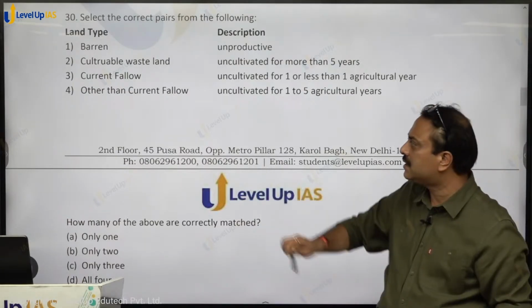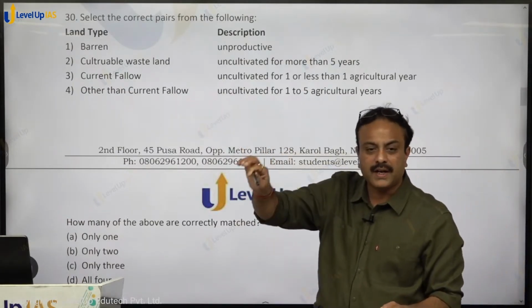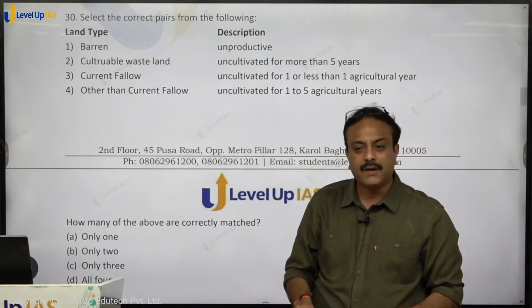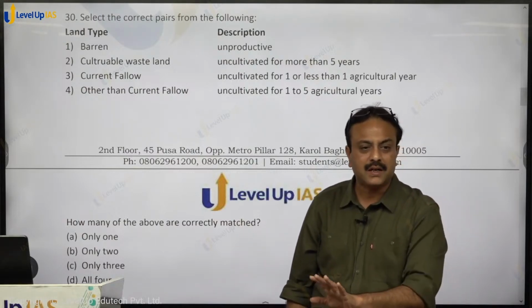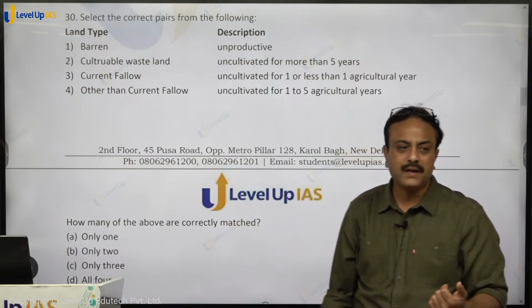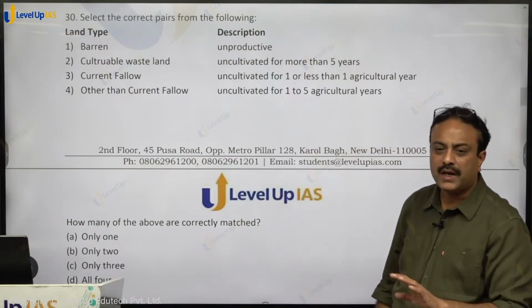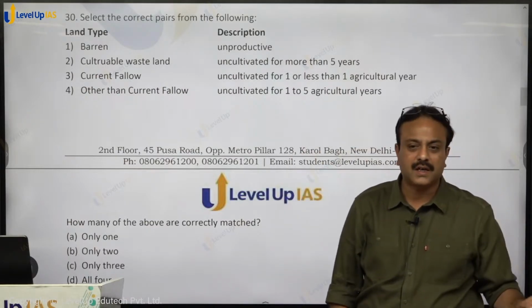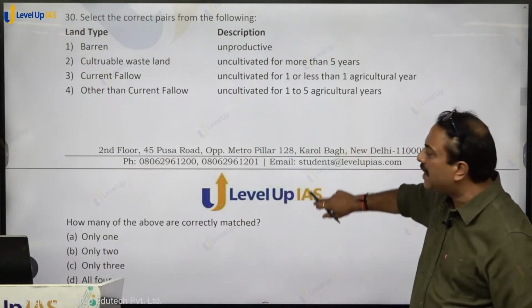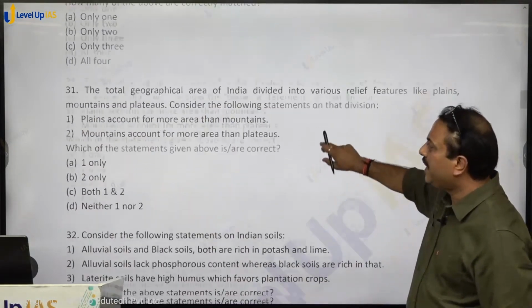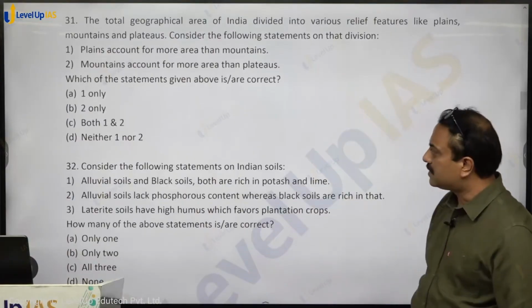So 3 demarcations: current fallow, 1 year or less than that. Other than current fallow, 1 to 5 years. And culturable wasteland, that is more than 5 years. And barren, totally unproductive, saline, usar, banjar, as it is commonly known in different regions of the country. So all 4 are correctly matched. Option D, D for dog, shall be the right answer.